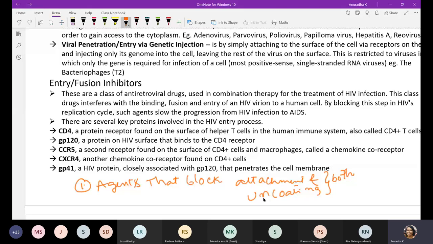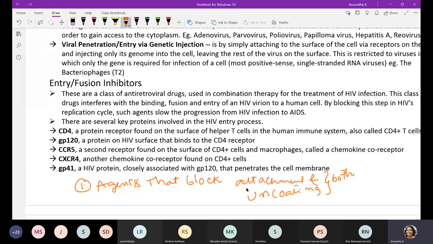Are you able to follow, students? Yes, ma'am. First you have to recall the virus life cycle. There are certain chemicals designed in such a way that they prevent viral attachment to the host cell and prevent the release of nucleic acid into the cytoplasm. So these antiviral agents can block the attachment and uncoating process.